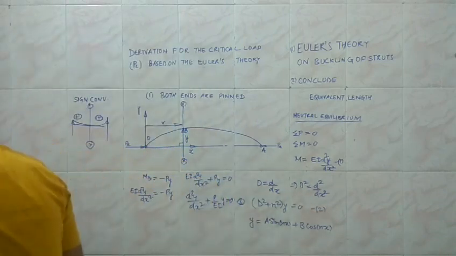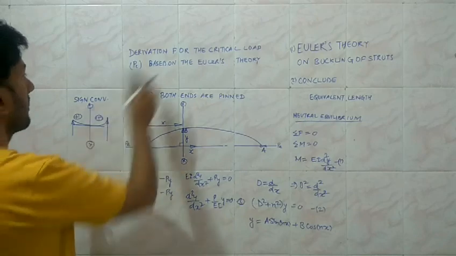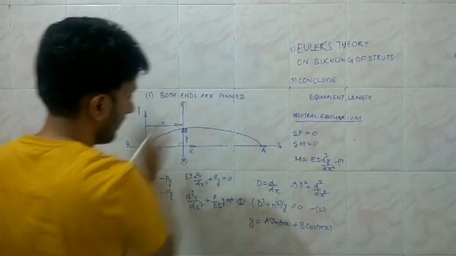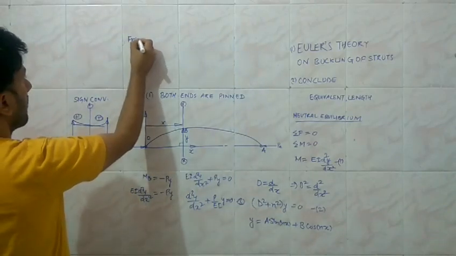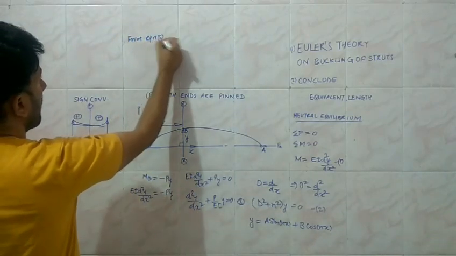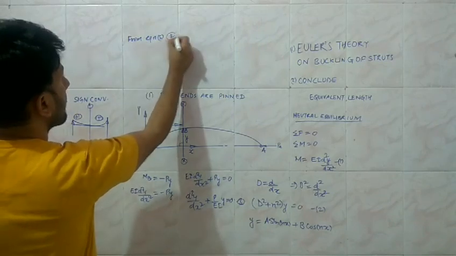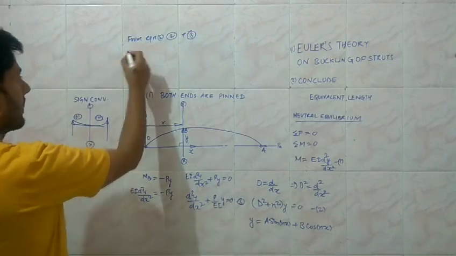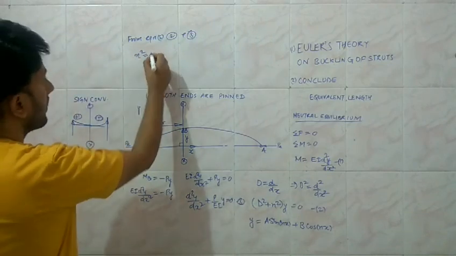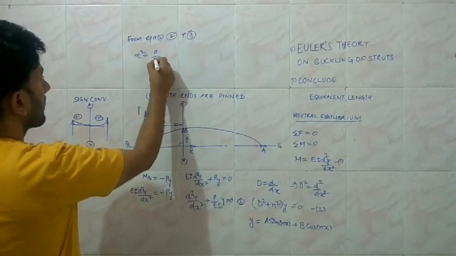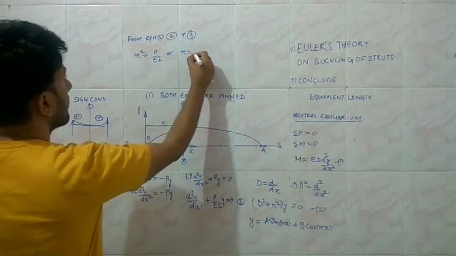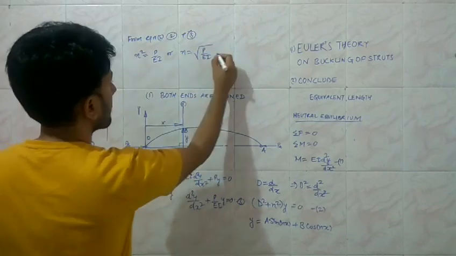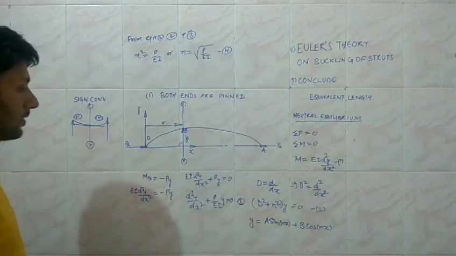Comparing equations 2 and 3, the standard equation and the equation we have found, we identify that n square is equal to P upon EI, or n is equal to the square root of P upon EI. Say this is equation number 4, which we are going to use later on.